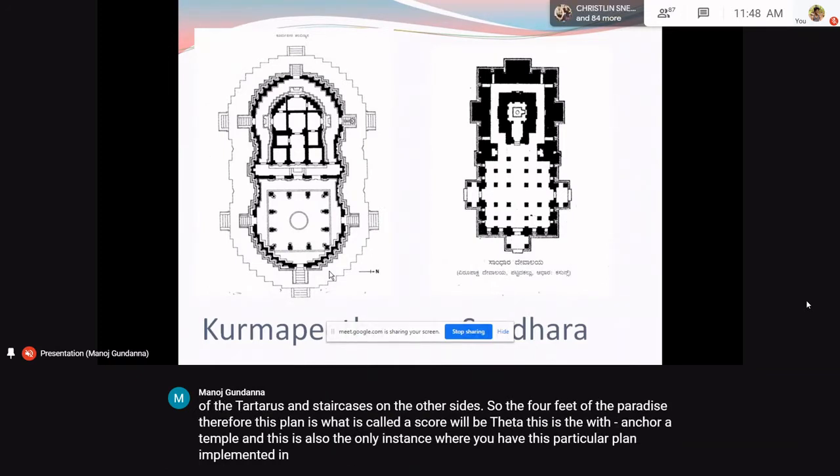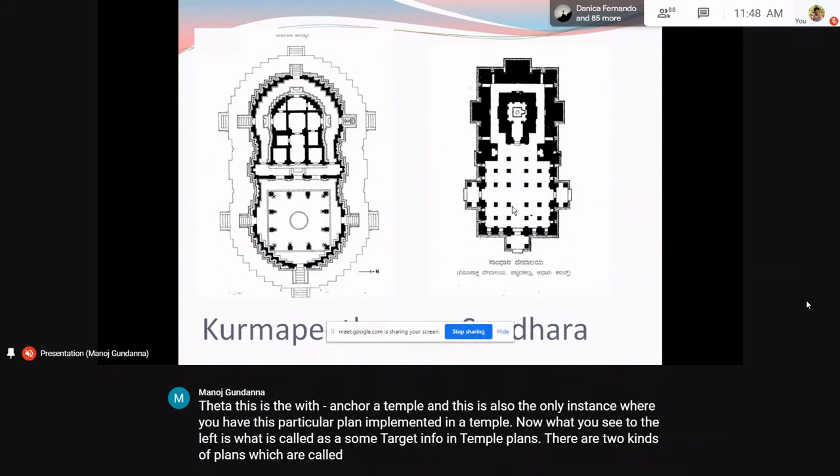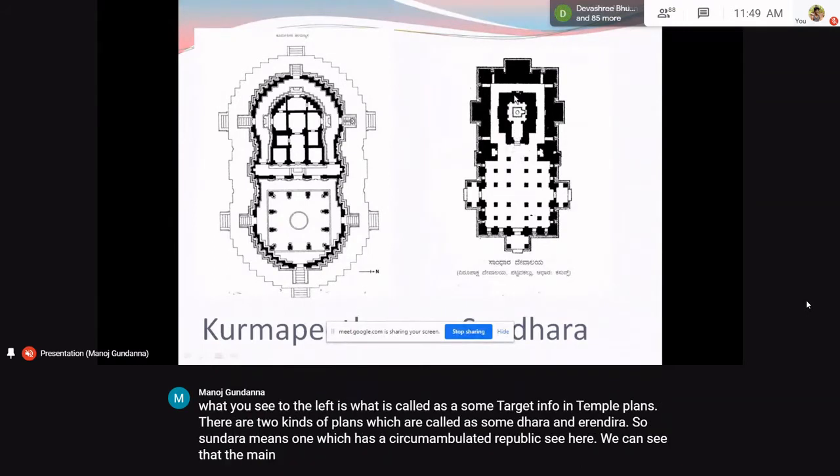Now, what you see to the left is what is called a Sandhara temple. In temple plans, there are 2 kinds of plans which are called Sandhara and Nirandhara. Sandhara means one which has a circumambulatory path. Here, we can see that the main Garbhagriha has an inner Pradakshina Patha surrounding it.